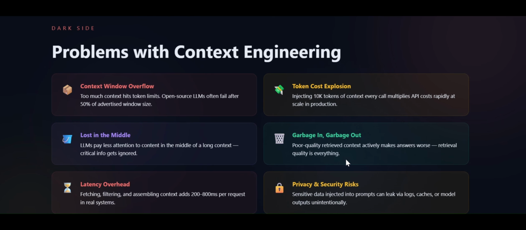Garbage in, garbage out. Poor quality retrieved context actively makes answers worse. Retrieval quality is everything. Privacy and security risk: sensitive data injected into prompts or context can leak via logs, caches, or model outputs unintentionally.